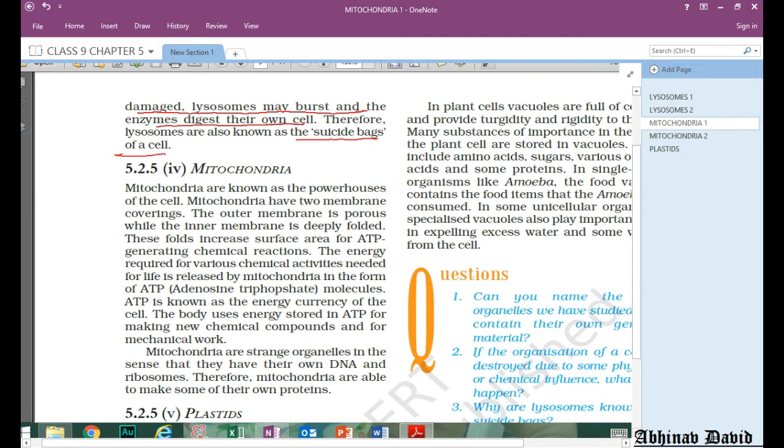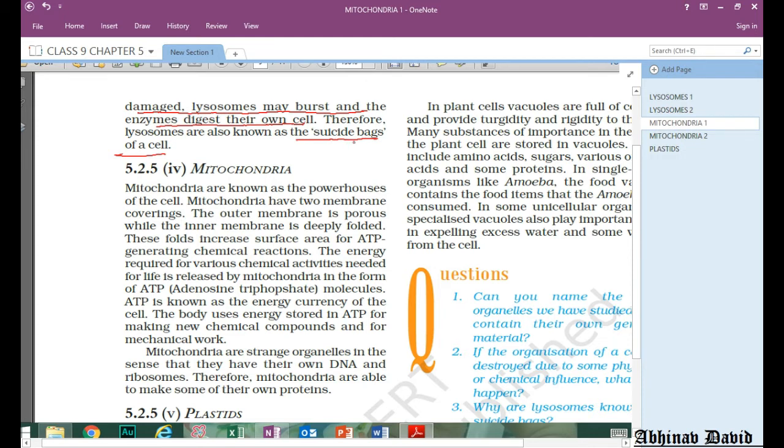These organelles are killed by the digestive enzymes, and the cell may die because the cell will not be able to function if the organelles are not present. Because of that, the lysosomes are also called suicide bags. Suicide means to kill oneself. So these bags can also kill their own cell.